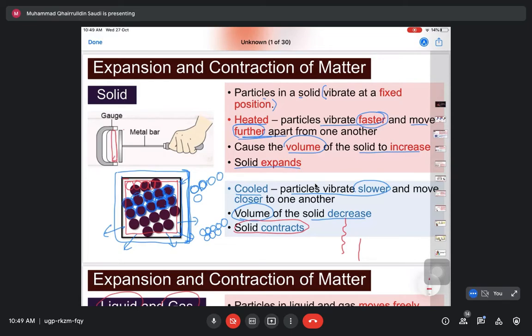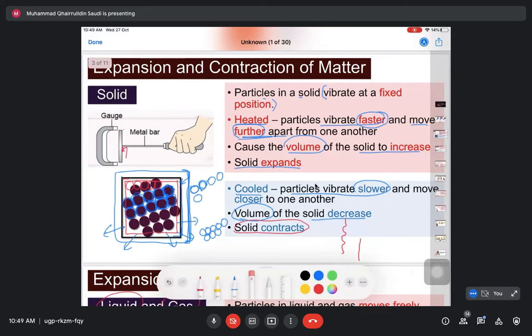But when we heat this metal bar, the metal bar will expand. The volume of the metal bar will increase. Dia akan expand. So selepas heated, the metal bar does not fit into the gauge anymore. Dia dah tak muat dah masuk dalam gauge tersebut. So that shows that solid can expand.